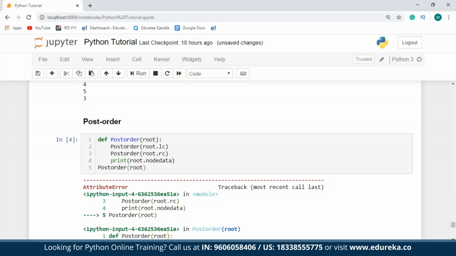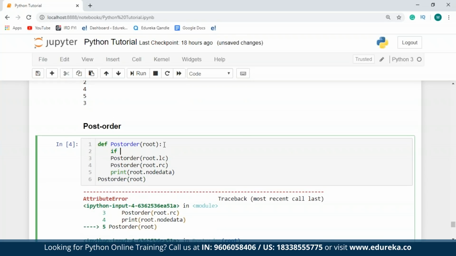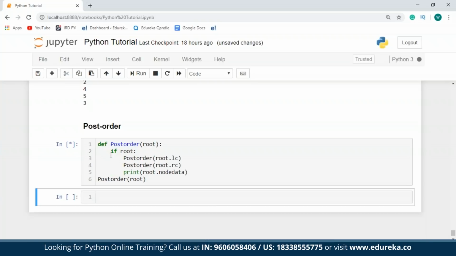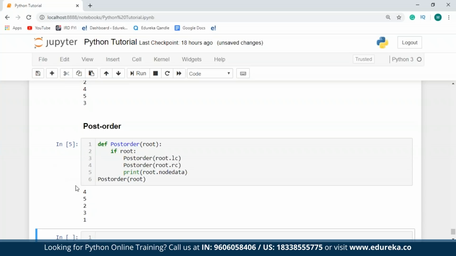Seems like I've made a mistake. Sorry guys, I just missed the if statement to check if root is present or not. If the value for root is present, only then I'm going to do this. So let me just type in a tab for all this, and then I'll execute it. So here it is. My left subtree is visited first, then followed by the right subtree, and then 1, which is the root node. So I hope you guys have understood all of these 3 traversals.